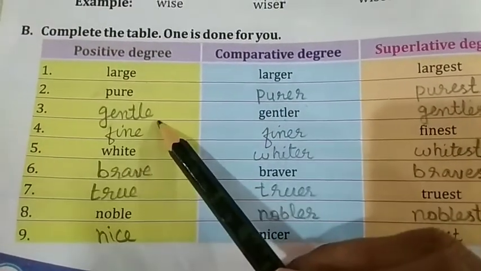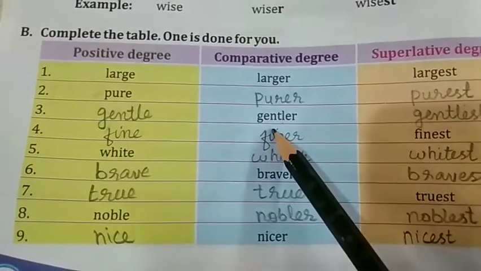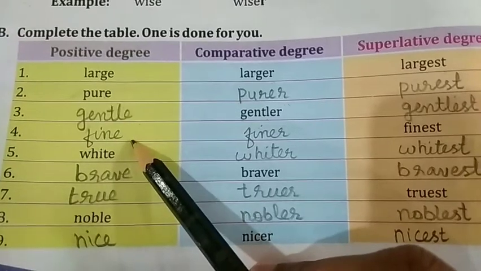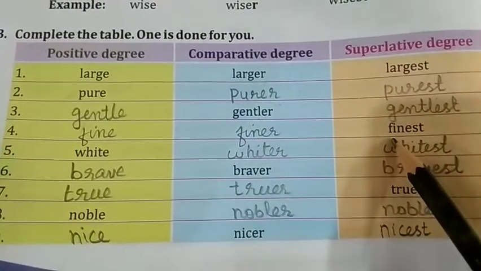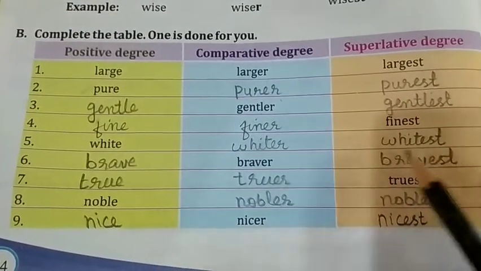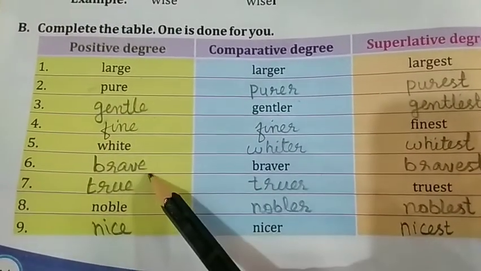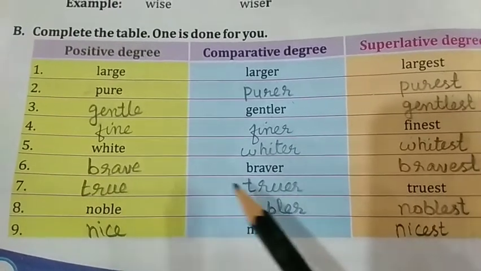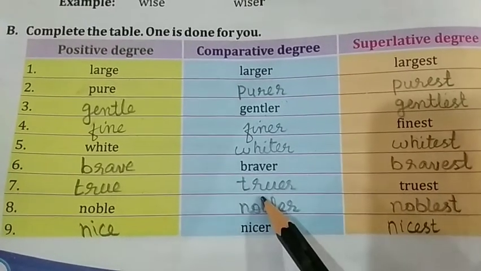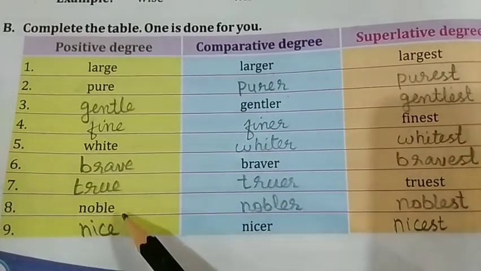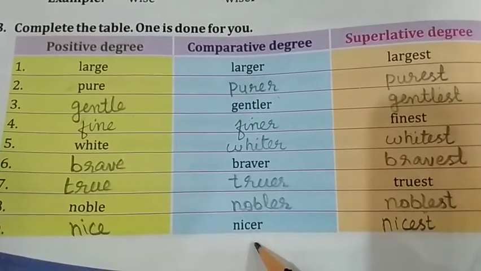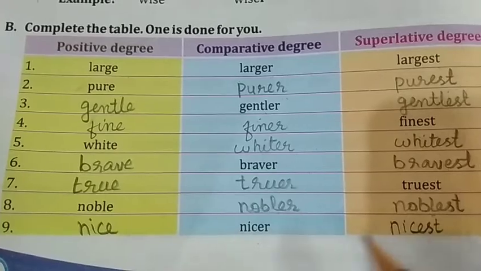Gentler given, write in positive, gentle, gentler, gentlest. Finest given, in positive, fine, finer, finest. White, whiter, whitest. Braver given, brave in positive, brave, braver, bravest. Truest, true, truer, truest. Noble, nobler, noblest. Nicer given, nice, nicer, nicest.